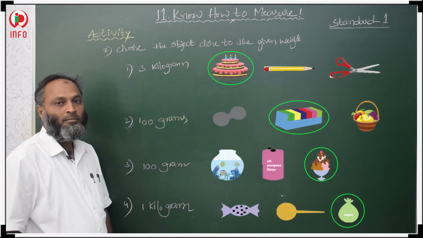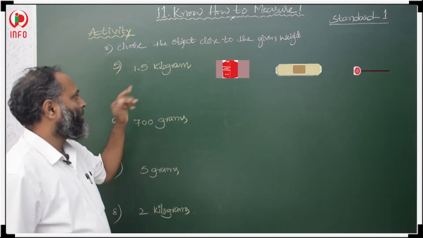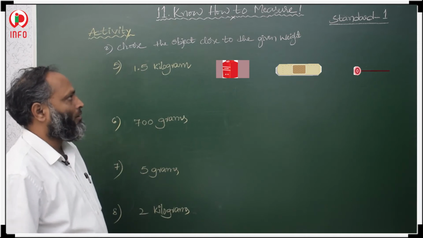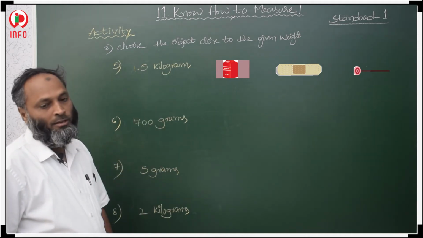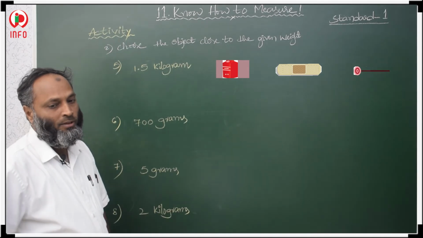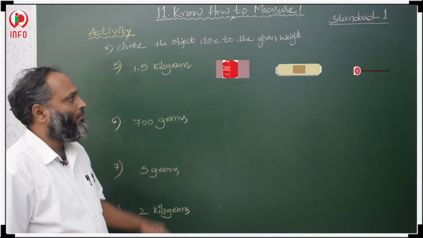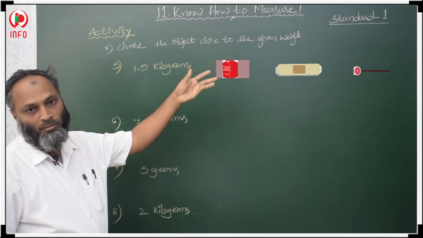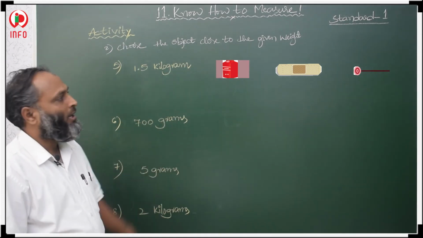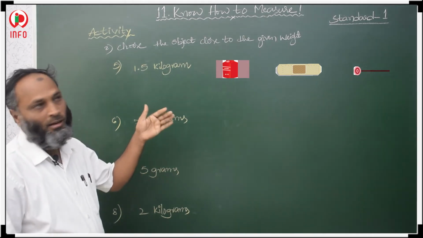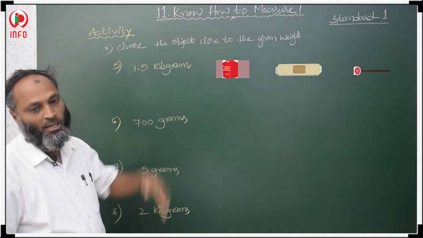Okay. So now here also 1.5 kilograms. The nearest, closest means the object close to this weight, we have to circle. So in the first one, one box is given. Something of daily use, like a rice box. That type of container is given, like our tea powder container or rice container.